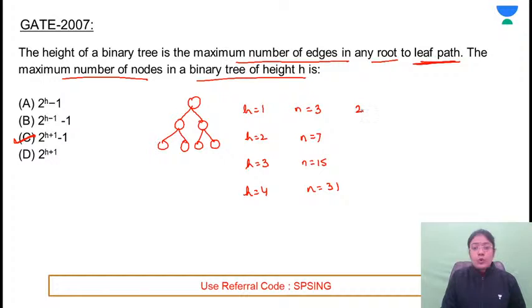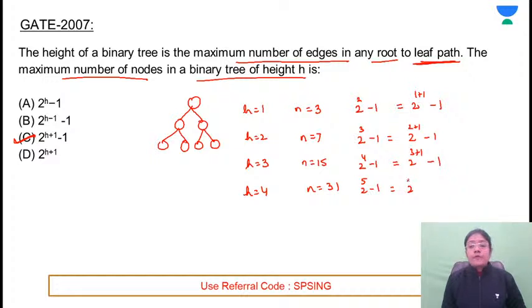So this is 2 raised to power 2 minus 1. 2 is what? That is 1 plus 1, minus 1, where 1 is the height. 2 raised to power 3 minus 1, that is nothing but 2 raised to power 2 plus 1 minus 1. 2 raised to power 4 minus 1, that is 2 raised to power 3 plus 1 minus 1. 2 raised to power 5 minus 1, 2 raised to power 4 plus 1 minus 1. So this first value is getting changed and that is equal to the height.